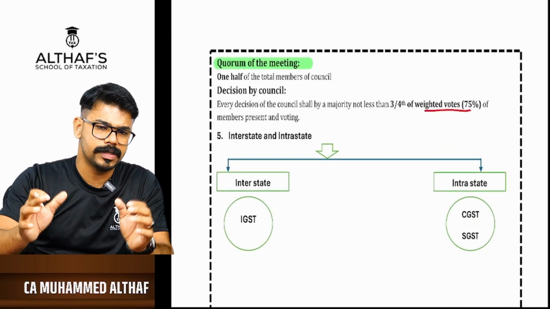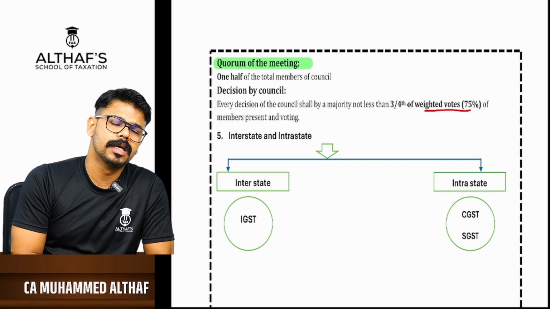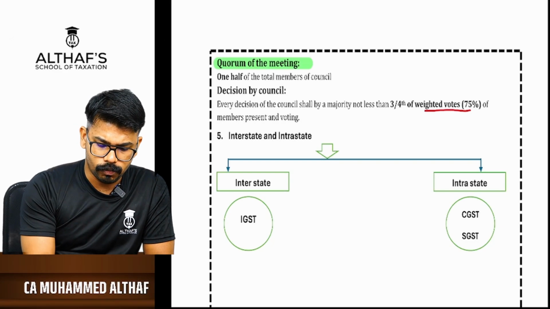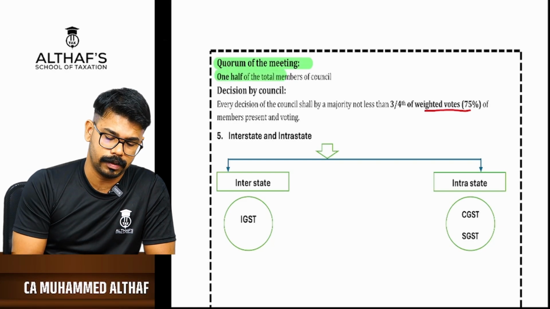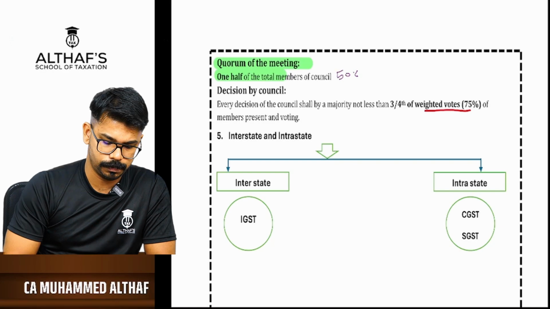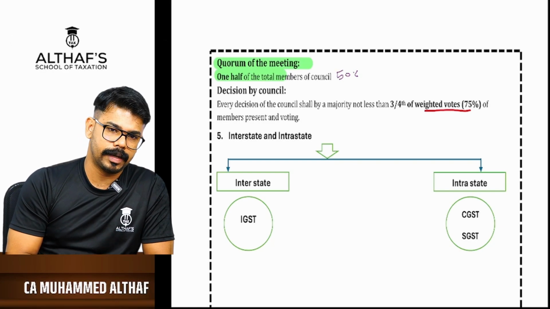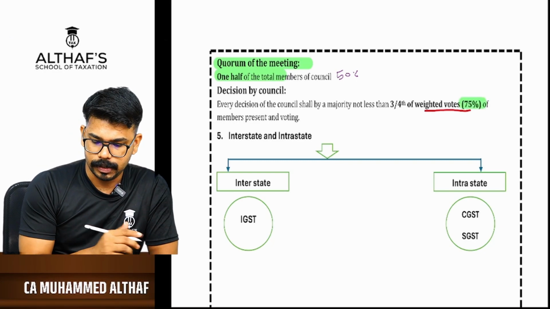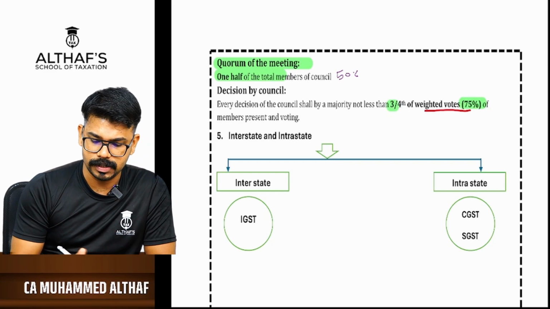They will meet in between, maybe once or twice or thrice in a year. And for each meeting, 1/2 of the total members must be present, otherwise they cannot hold a meeting. So 1/2 means 50% of the members to be present. And a decision of the council can be passed on a 75% majority. That means 3/4. But you have to understand, this is not a normal 75%. This is weighted votes.